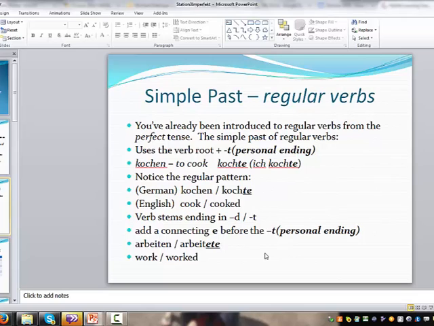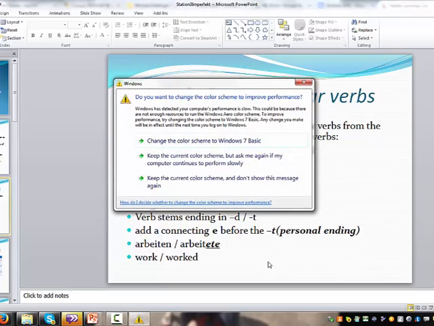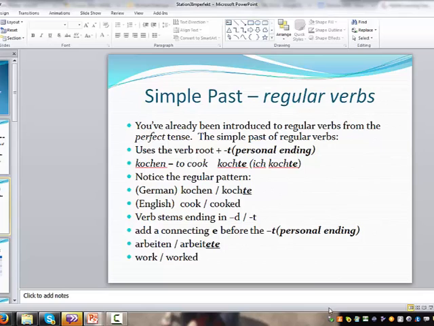Remember that we have regular and irregular verbs with this. So what I like to do is think in English here: cook, cooked, work, worked, right? Make, made, etc. This doesn't always pertain to every single verb. But basically what you're going to do is take the root of the verb, such as the verb here, kochen, right? And what I mean by the root is just koch.